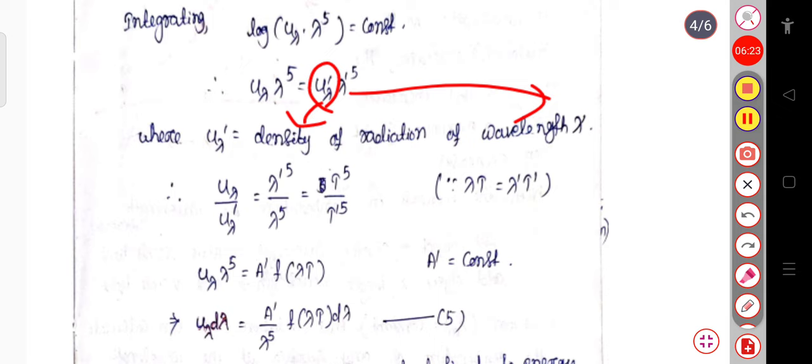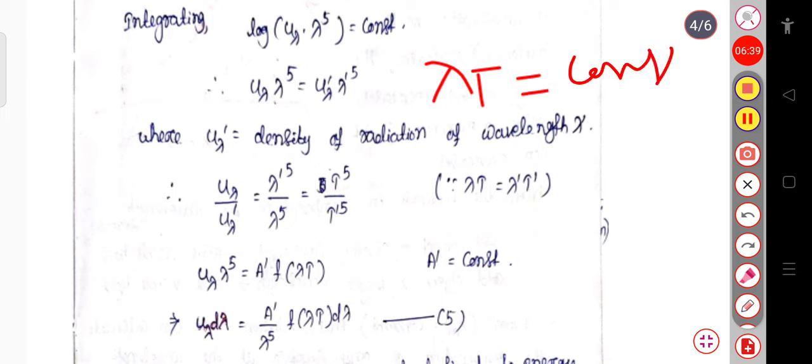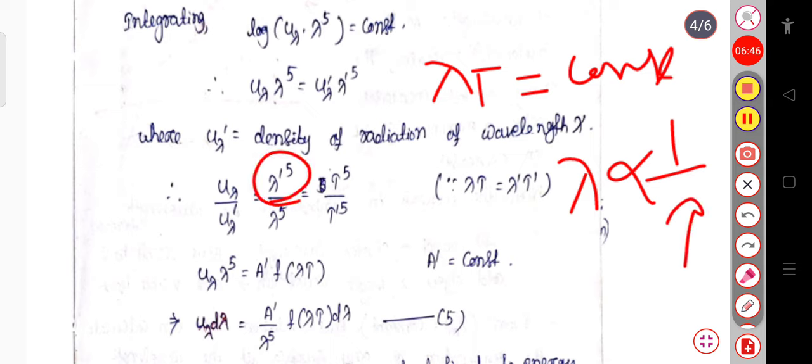So comparing this, we can also write u lambda divided by u lambda prime equal to lambda prime to the power 5 divided by lambda to the power 5. Again, we know lambda T equals some constant, so the wavelength is inversely proportional to the absolute temperature. So in place of lambda to the power 5, we can write 1 by T to the power 5. So this is the reciprocal of this.